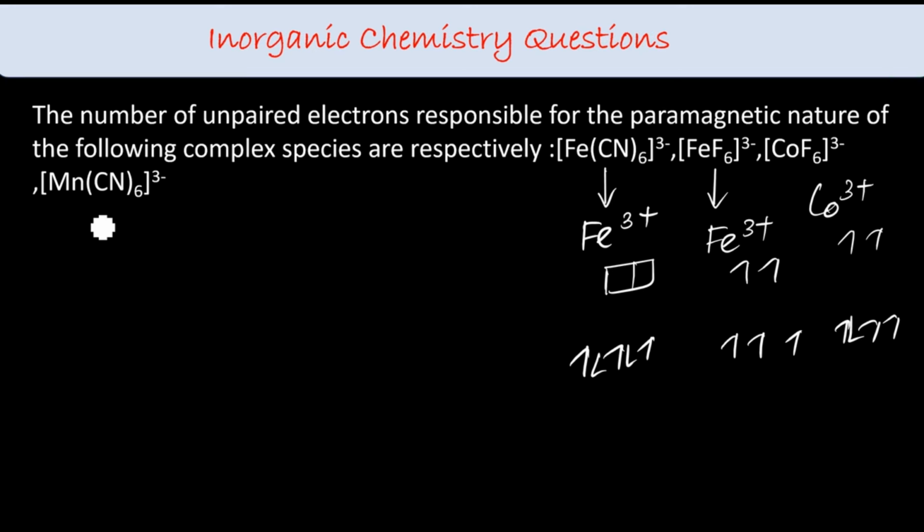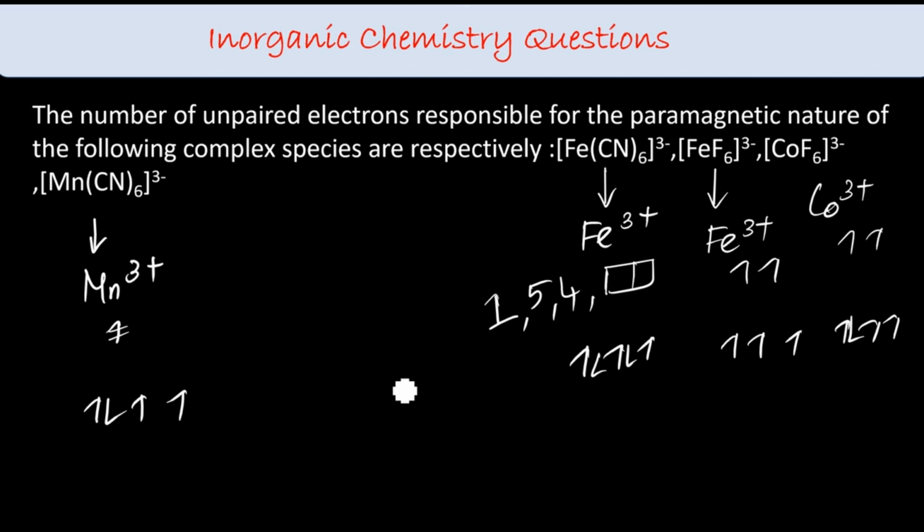Then Mn(CN)6, Mn that is in plus 3, 1 2 3 CN, no? So 3. The number of unpaired electrons responsible for paramagnetic nature. Here I have 1 and 5, 4 and 2. That is the answer to this question.